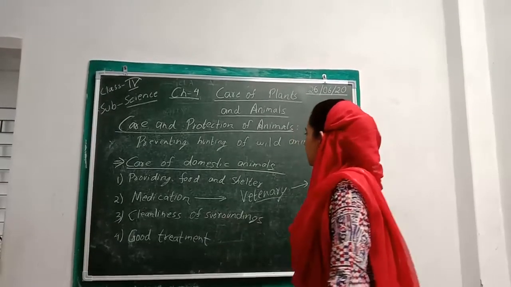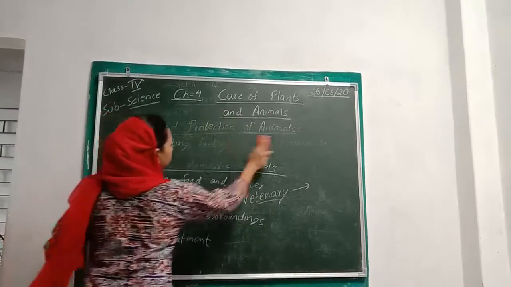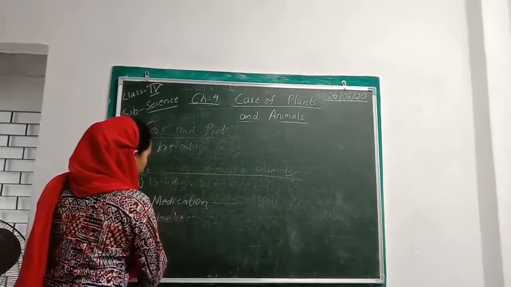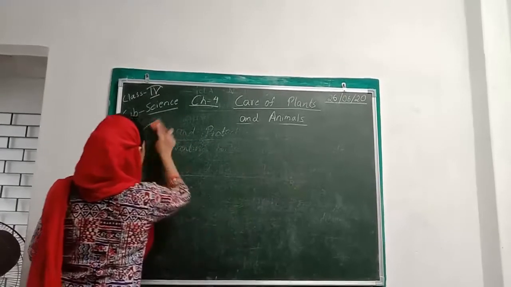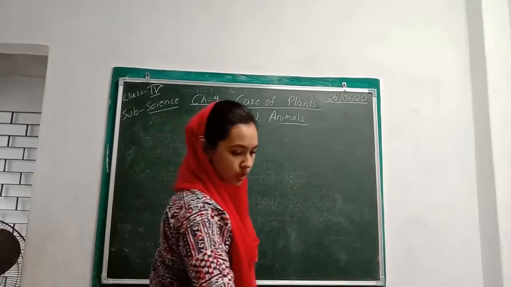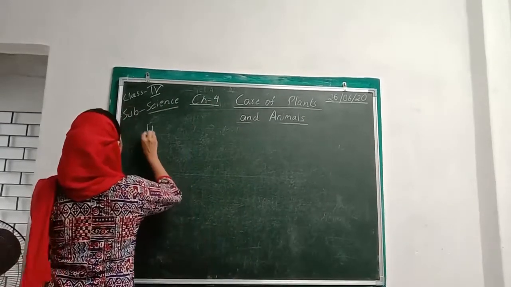Now, in the previous chapter and in this chapter, we have seen how plants and animals are useful to us, right? But not all plants and animals are always useful to us. So our next topic here is harmful plants.